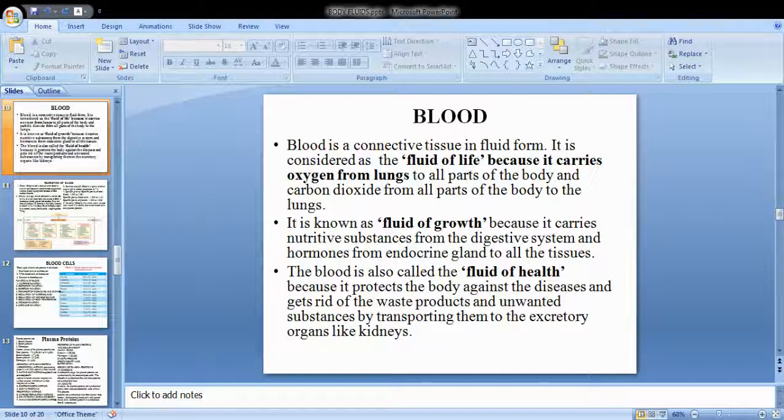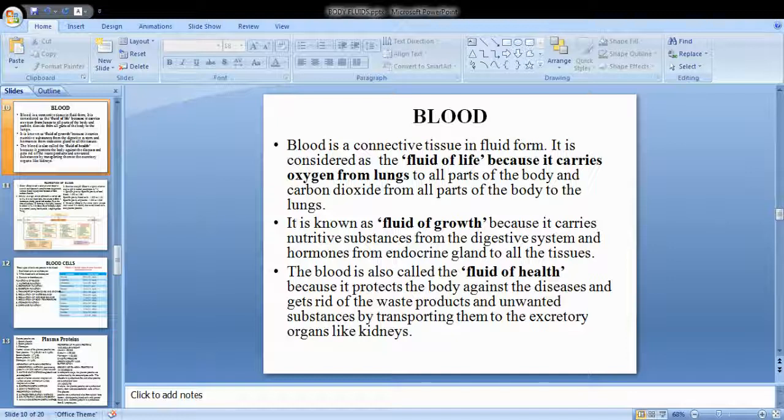So what are the nutritive substances? The food that you take, glucose, amino acids, and all the vitamins, minerals, whatever you take from the mouth. Okay, all these are called the nutritive substances, that is from the digestive tract. And hormones. Okay, hormones are very important ones, which are secreted by the endocrine glands. They regulate and control the activity of different physiological systems, and that is why it is called the fluid of growth. So all these nutritive substances and the hormones are carried by the bloodstream to the different parts of the tissues or cells.